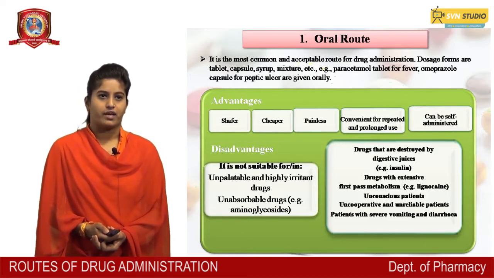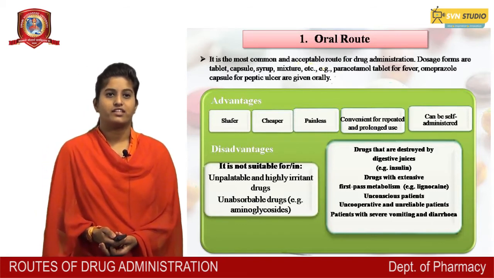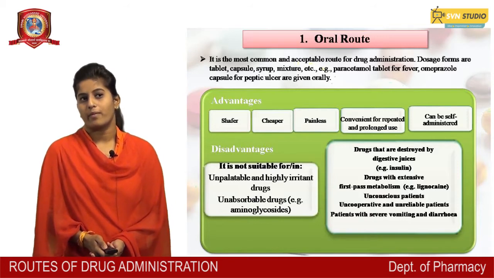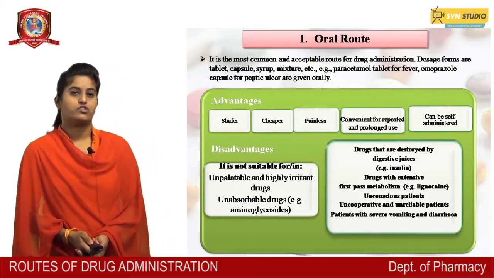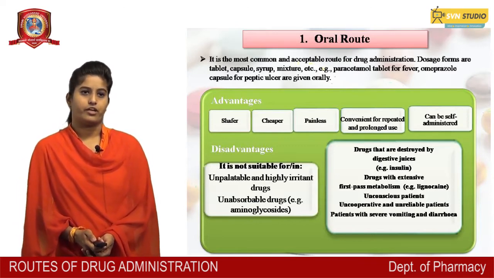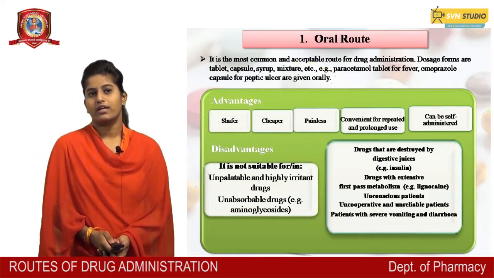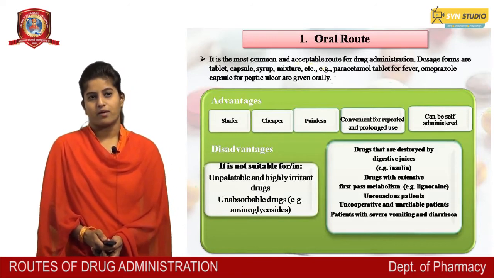Dose forms are tablet, capsule, syrup, mixtures, etc. That is paracetamol tablet for fever, omeprazole capsule for peptic ulcer are given orally. Advantages: safer, cheaper, painless, convenient for the patient, and can be self-administered. Disadvantages: unpalatable and highly irritant drug, unabsorbable drug, that is aminoglycoside.